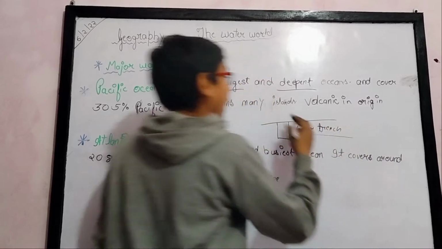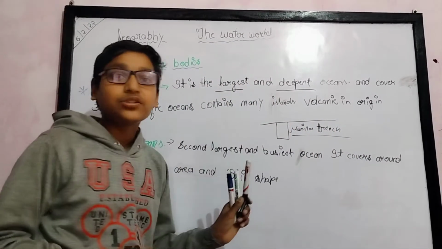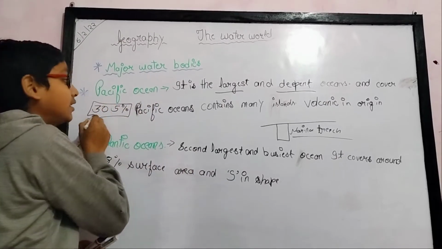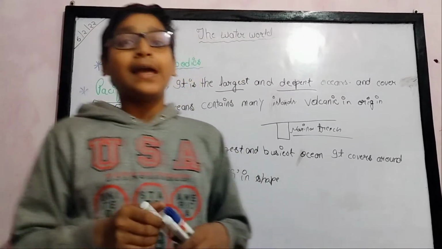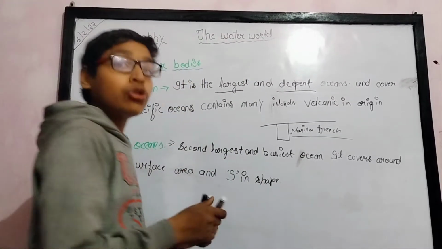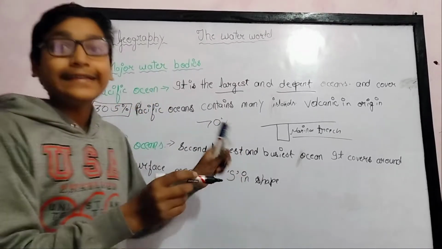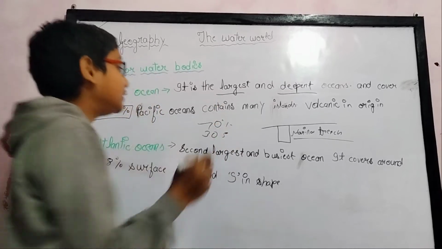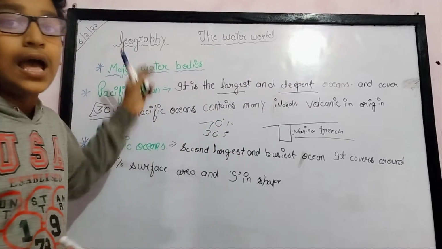The Mariana Trench is situated in the Pacific Ocean, the largest and deepest ocean, which covers 30.5% of the surface area of the earth. The total oceans cover around 70%, out of which 30.5% is covered by the Pacific Ocean.